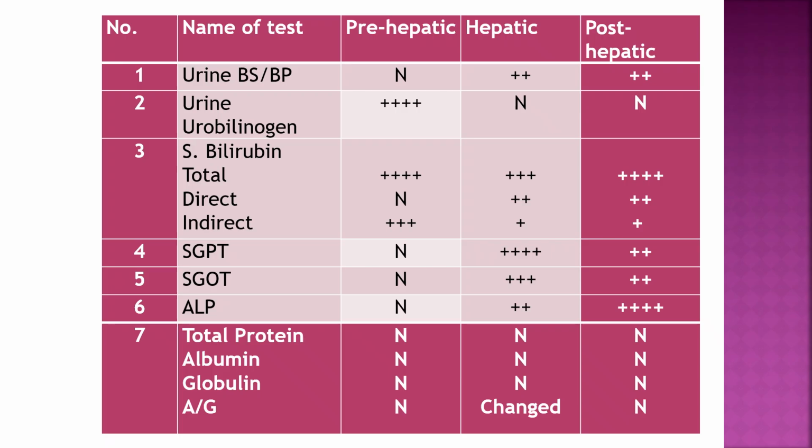SGPT and SGOT, these two liver enzymes are increased markedly in hepatic, and in post-hepatic also they are mildly increased. Alkaline phosphatase is markedly increased in post-hepatic jaundice, that is obstructive jaundice. Total protein and albumin globulin ratio are initially normal, but may be abnormal in later stages of the jaundice.